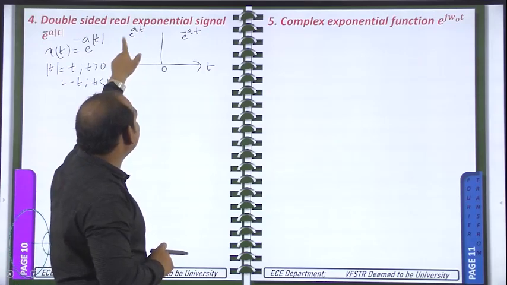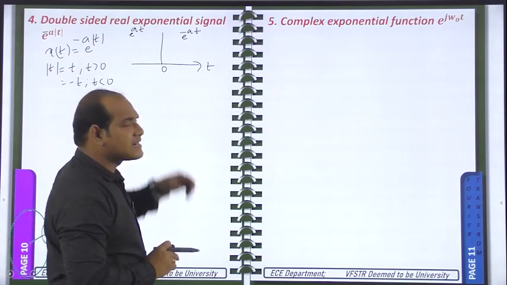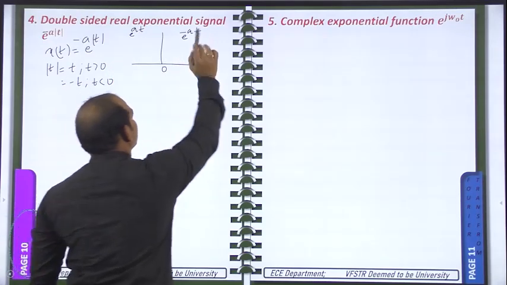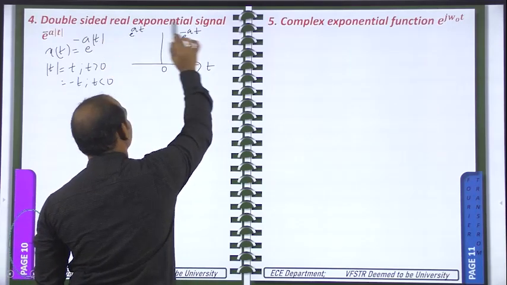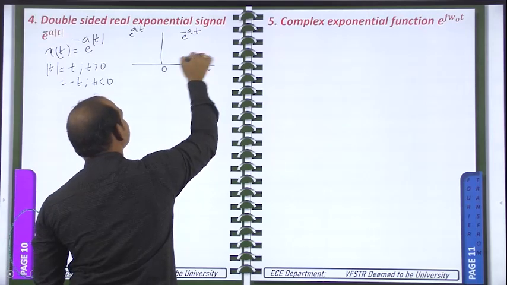But on the left side we should take t is negative, and on the right side we should take t is positive. So when you take t positive here, by assuming a is greater than 0 only, first take t equal to 0.